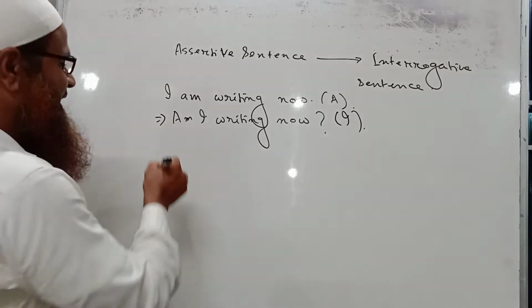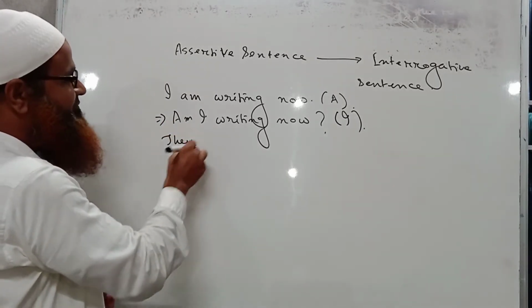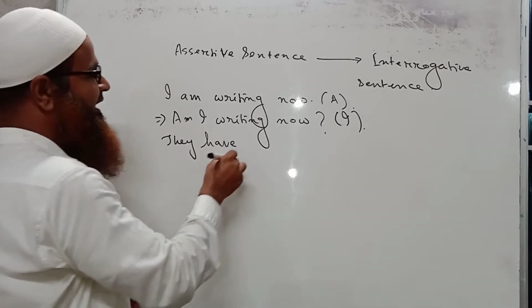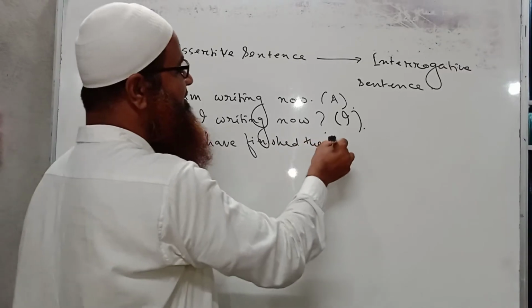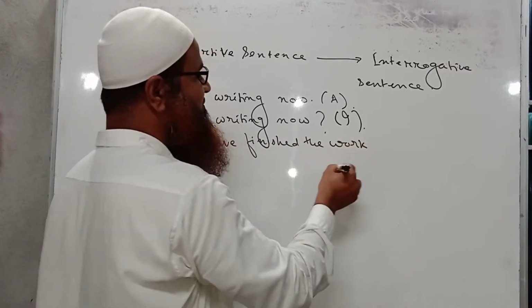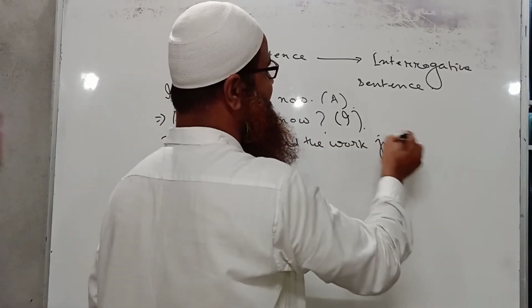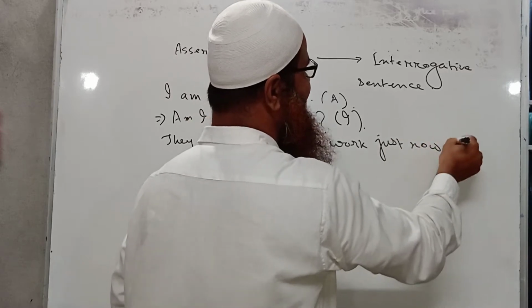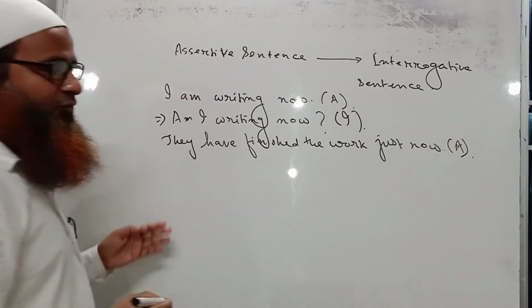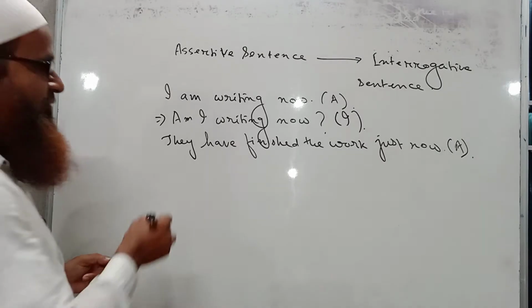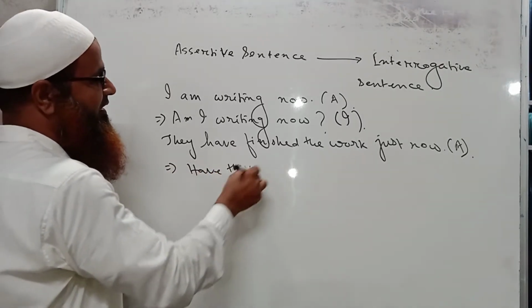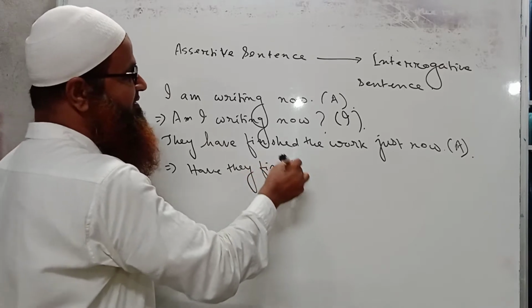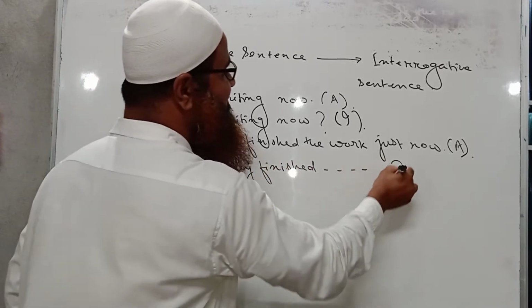Again, you see, they have finished the work just now. So this is an assertive sentence, and if we have to turn it into interrogative, then we have to write: have they finished the work just now?